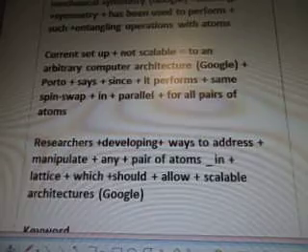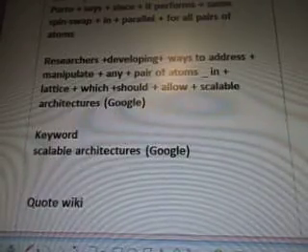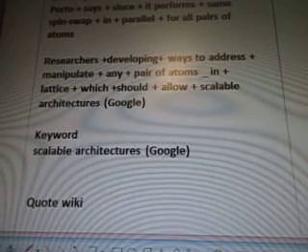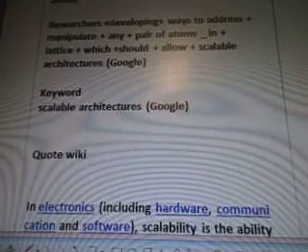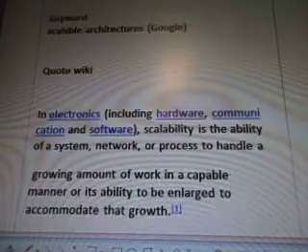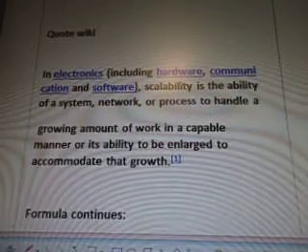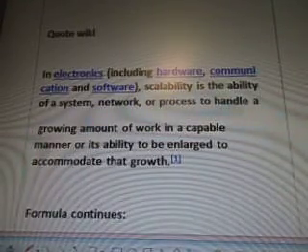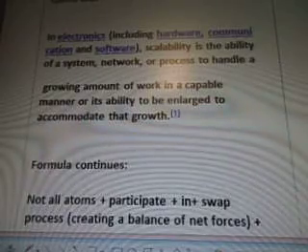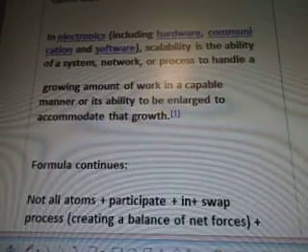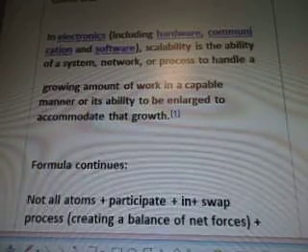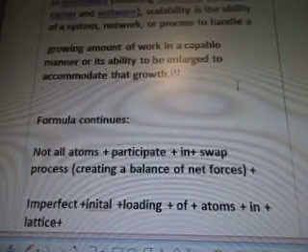Google. Portal says since it performs the same spin swap in parallel for all pairs of atoms. Researchers developing ways to address and manipulate any pair of atoms in the lattice, which should allow scalable architectures. I'm going to Google that. The keyword scalable architectures, quote from Wiki. In electronics, including hardware, communication, and software, scalability is the ability of a system, network, or process to handle a growing amount of work in a capable manner, or its ability to be enlarged to accommodate that growth. So that makes me think of bandwidth.